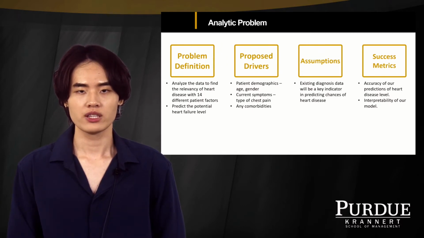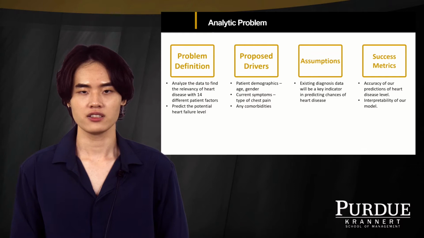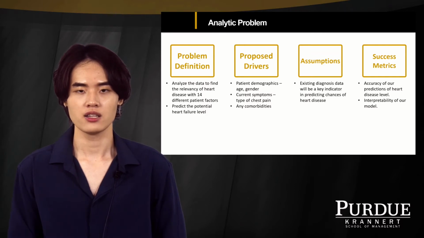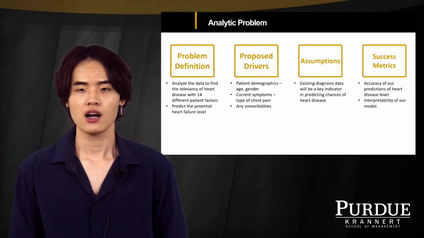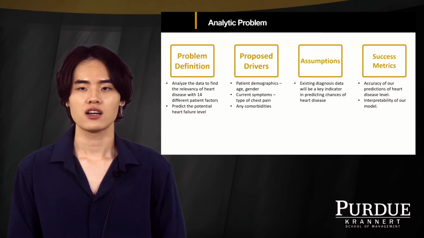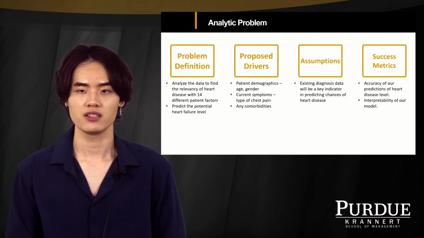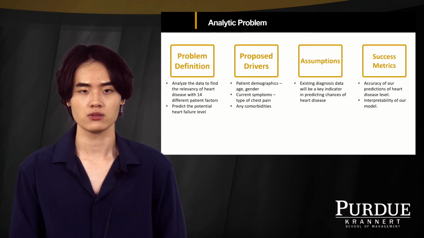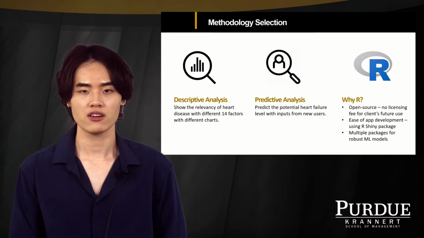So we define the problem: we analyze the data with 14 factors, and then we predict the likelihood of heart failure level. We assume that existing diagnosis data will be a key indicator in the predictions. In our success metrics, we use accuracy and interpretability to evaluate our model. We use 2 kinds of analysis, descriptive analysis and predictive analysis. And we use R to do all the programming.